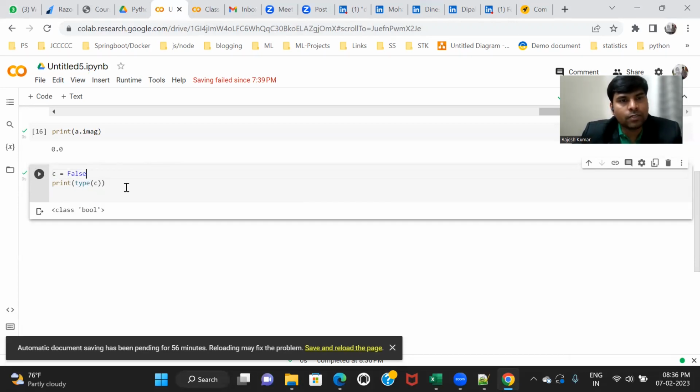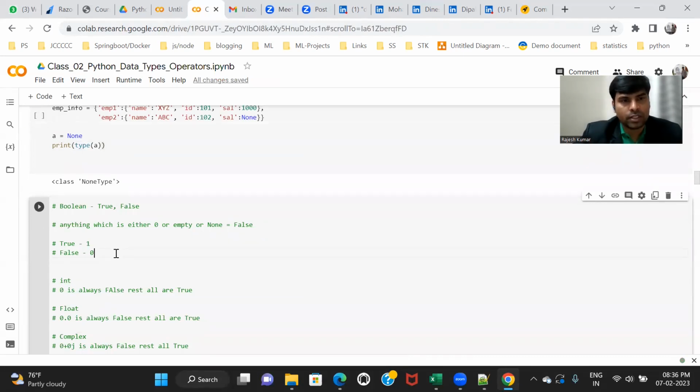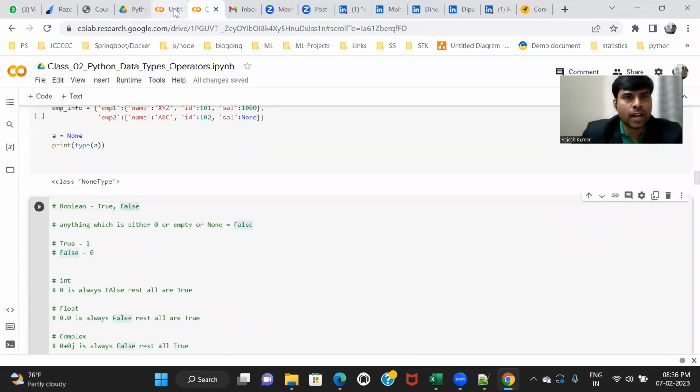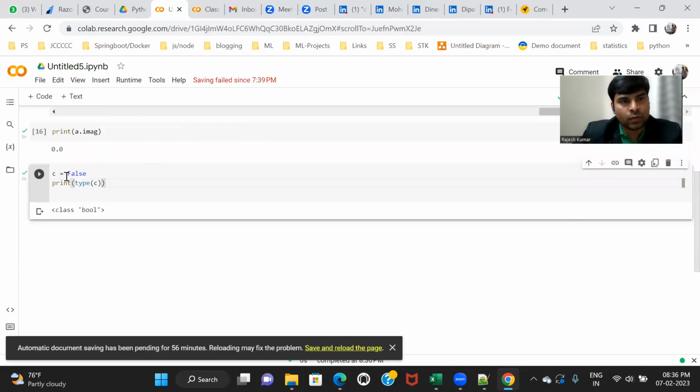So in what cases should we use the Boolean type? Where you have to make some decision. You are writing some statement and it can be either true or false. Only two possibilities. In that case, we can use True and False. Any doubt? And how to create it? Just use variable name is equal to True or False.